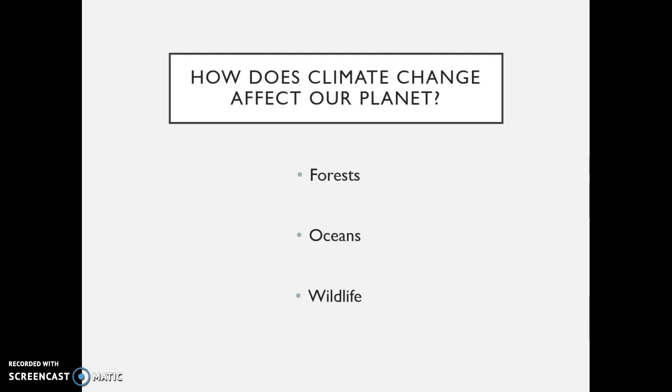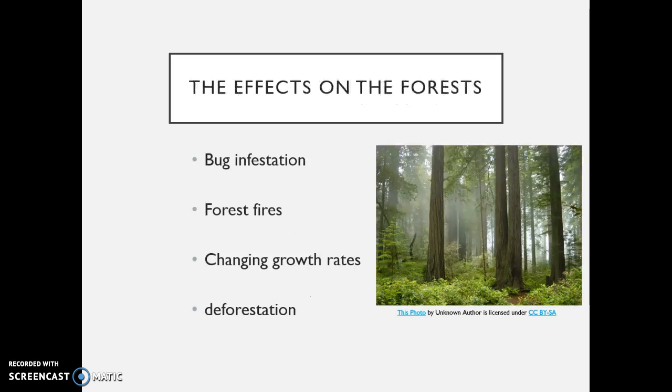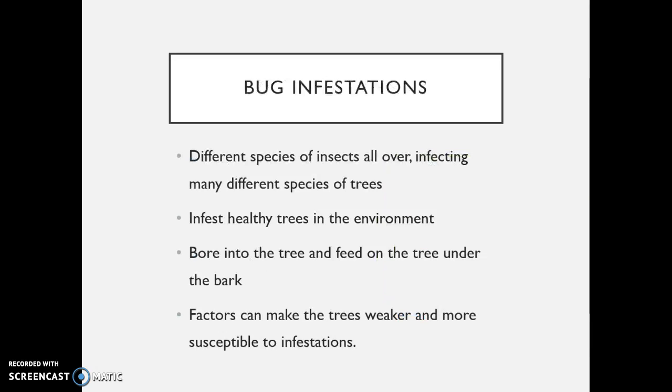So how does climate change affect our planet? Mainly through the forest, ocean, and wildlife. There are many negative effects on the forest that happen every day. Some of these effects are bug infestations, forest fires, changing growth rates of the trees, and deforestation.